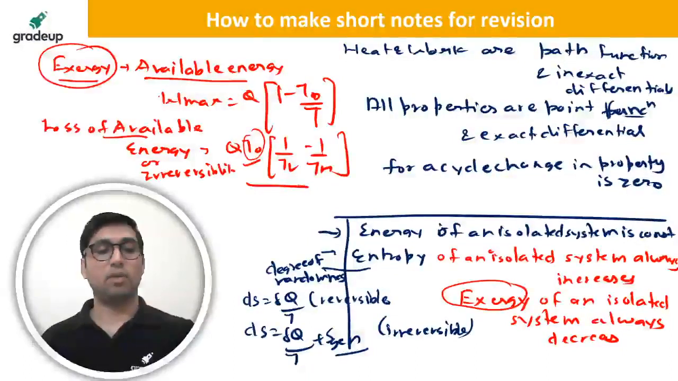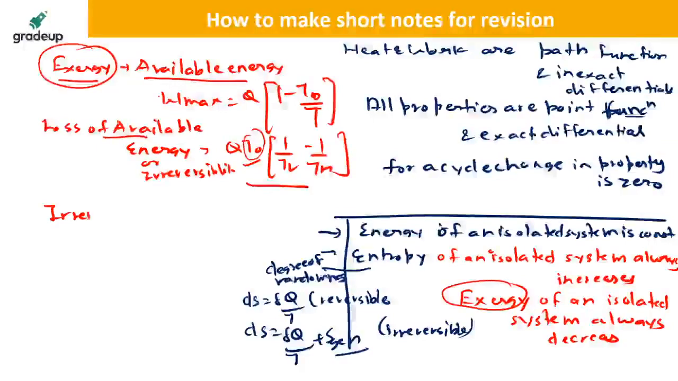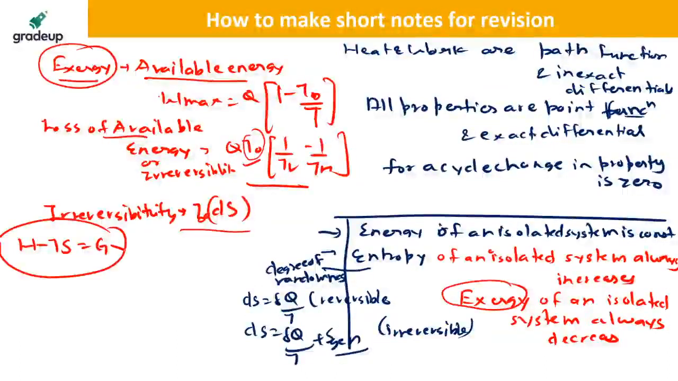Similarly, you can write the formula for irreversibility. Irreversibility is equal to what? Irreversibility is equal to T naught into ds. Okay. It is the entropy change. T naught is the surrounding temperature or the ambient temperature. Okay. Similarly, you can write the availability function of an open system, which is equal to H minus T s, which is equal to the Gibbs function. It is also called the Gibbs function.